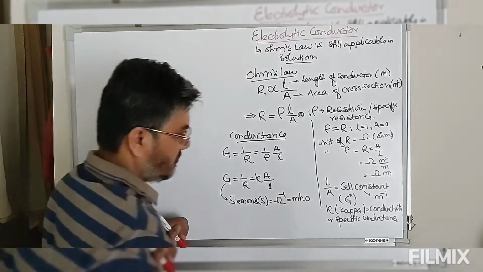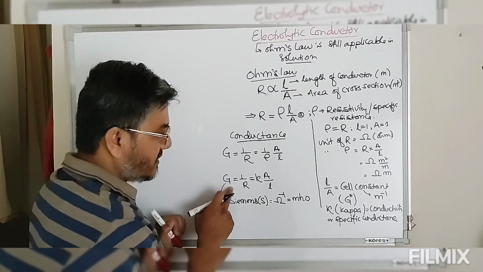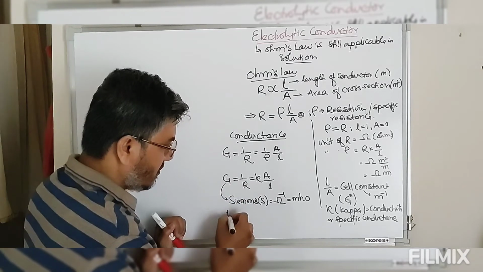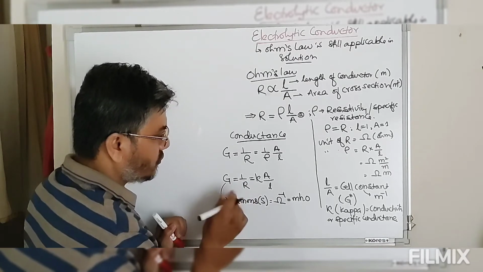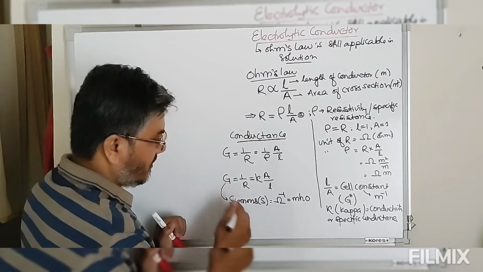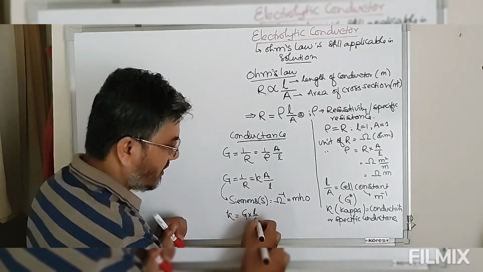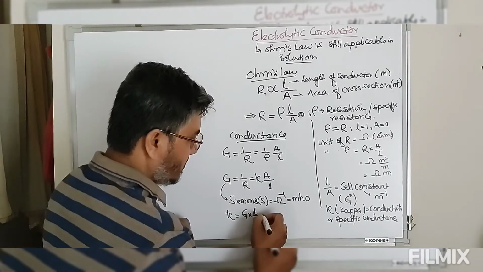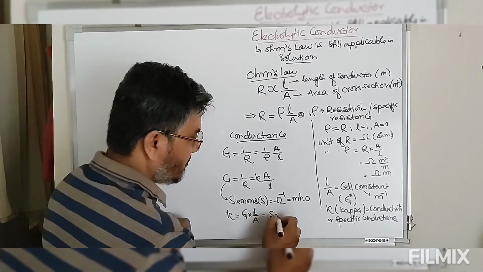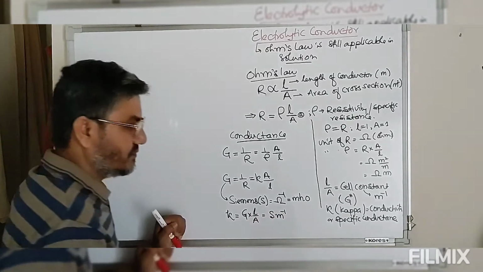This is also written as mho. So if this is the conductance, then the unit of kappa, which is equal to G into L by A: G is Siemens, L by A is meter inverse.